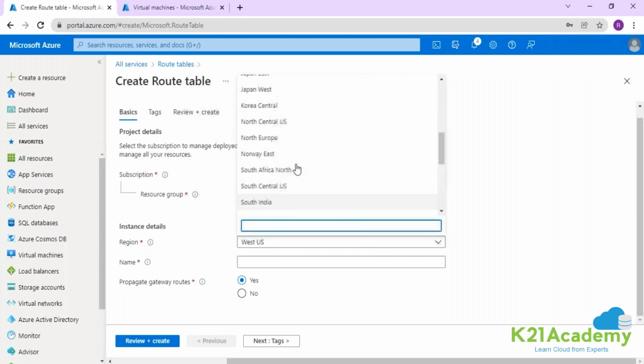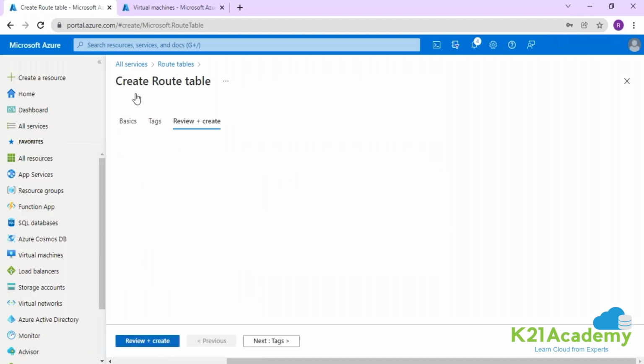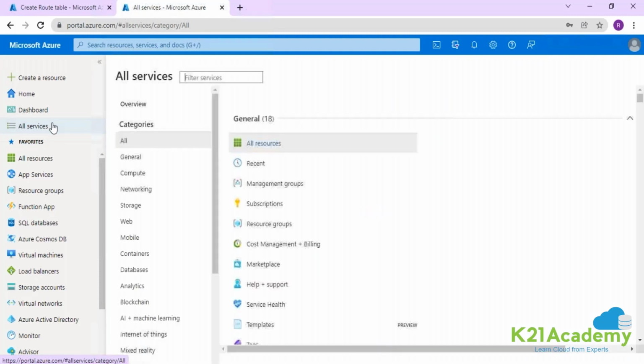Location, guys, this is my first route table for the network in the East US. So I'll be creating in the East US. I'm going to give a name spoke 1 RT, spoke 1 route table, creating over here. Meanwhile, this route table is getting created. Let me quickly create another route table, which is for Southeast Asia. That is for your spoke 2 network.